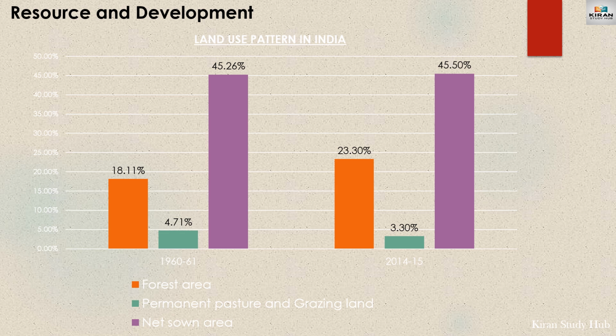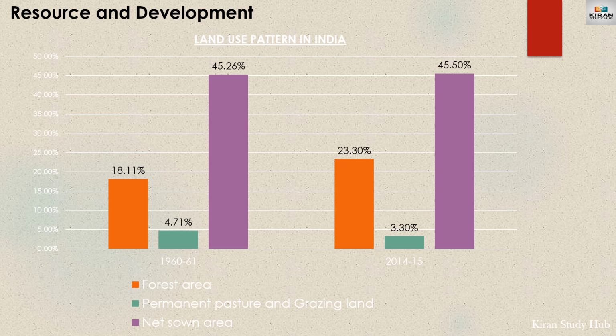In India, one of the biggest concerns is the percentage of permanent pastures and grazing land, which was 4.71% in 1960-61 and has decreased to 3.30%. This is a big concern, which is going to affect the cattle population, sheep, goat, etc.